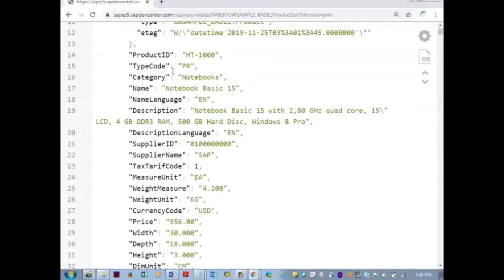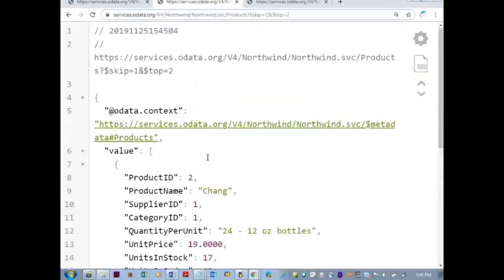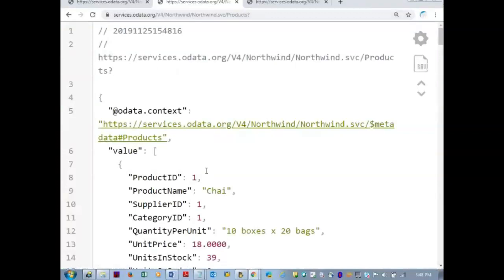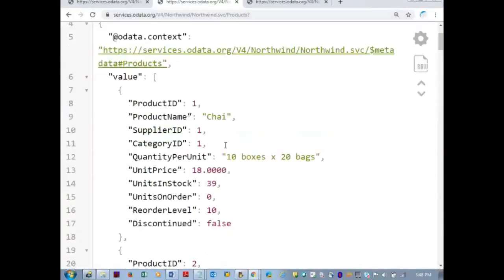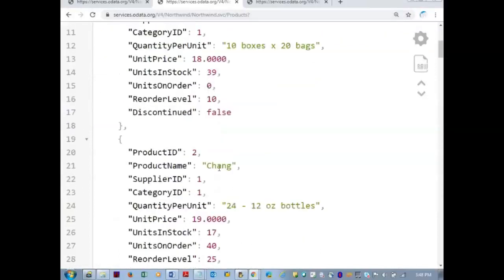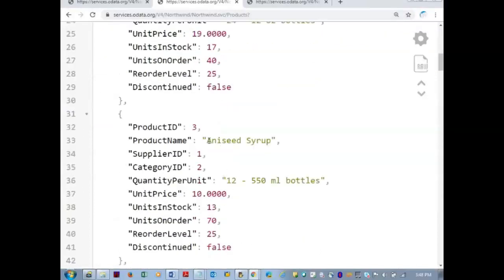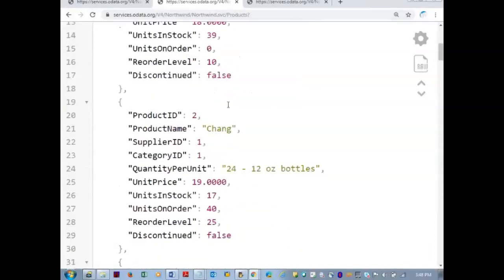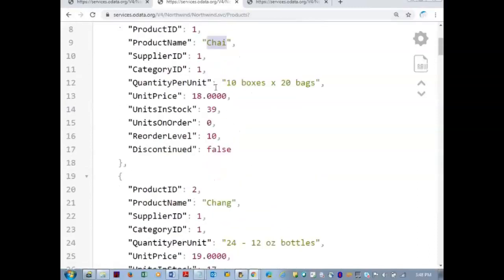You can see. Okay, let us go back to the Northwind services. Fine. Let me remove all this skip is equal to 1 and top is equal to 2. Okay. Now we are seeing the products. First product is chai. Next product is Chang. Third product is anise syrup. I want all the records to be seen in the alphabetical order. Okay, whether it can be the product name or the alphabetical order or the ascending order of the unit price. So I want from lowest to the highest one. If it is alphabets A to Z, if it is a number from the lowest to the highest.